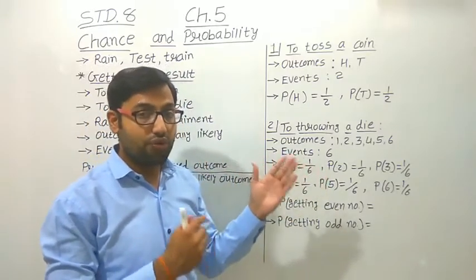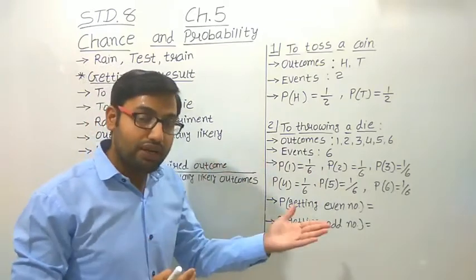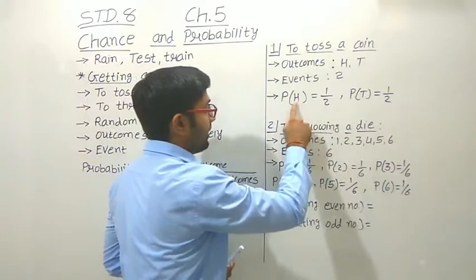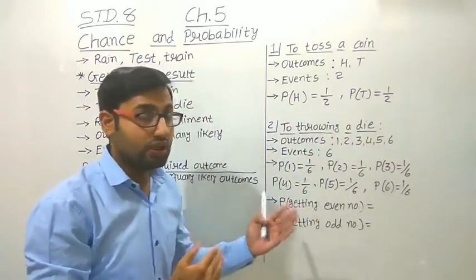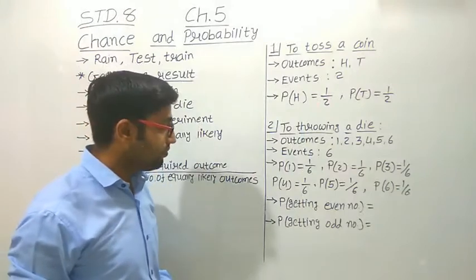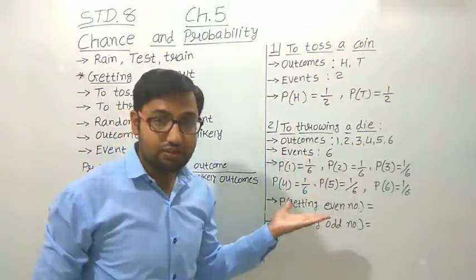Now you can understand the meaning of equally likely. That means all the probabilities are equal. Here also the probabilities of getting head and tail are equal. That is why they are called equally likely outcomes. Right? So are there any other events possible?